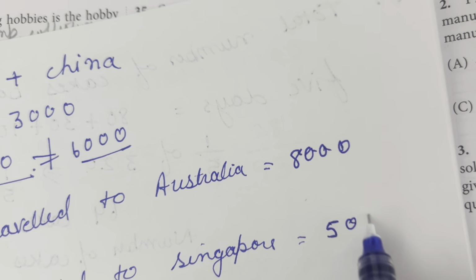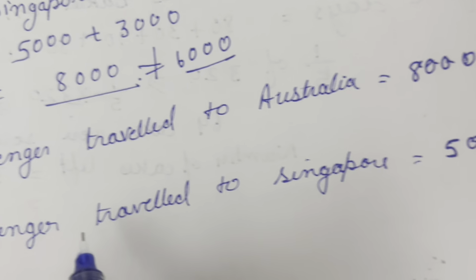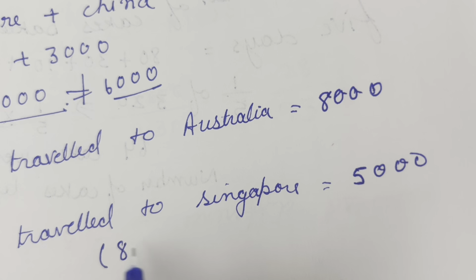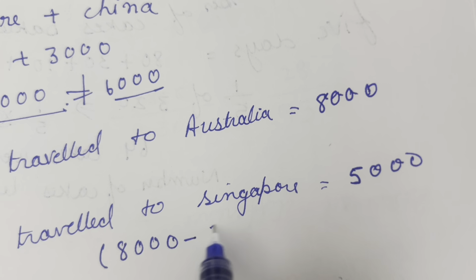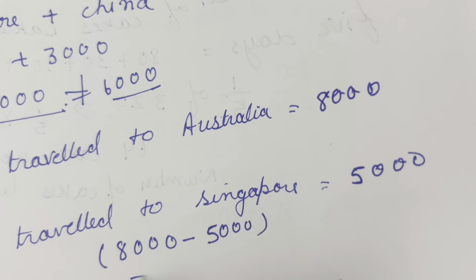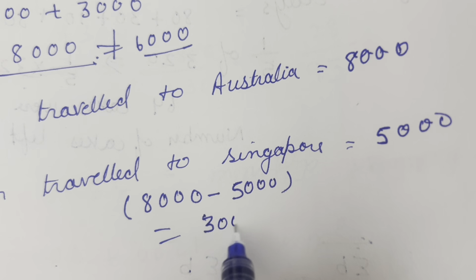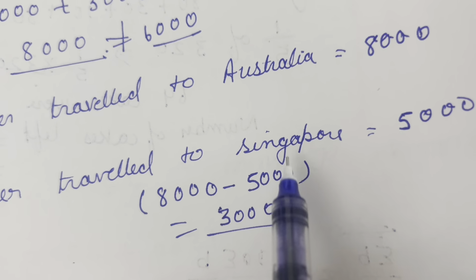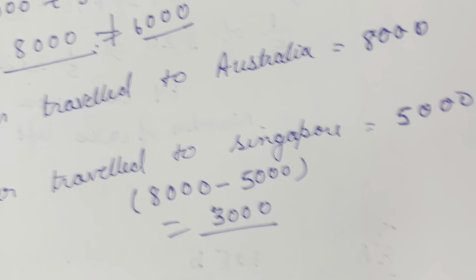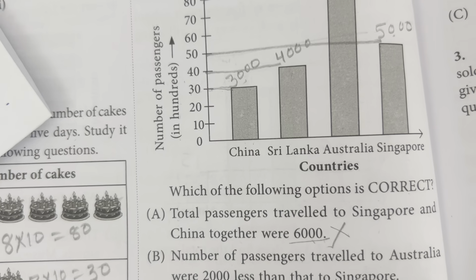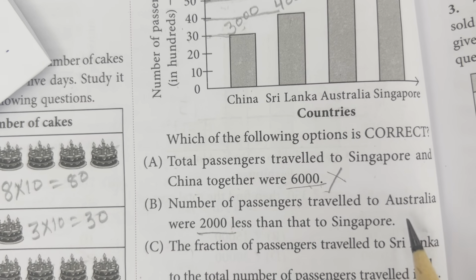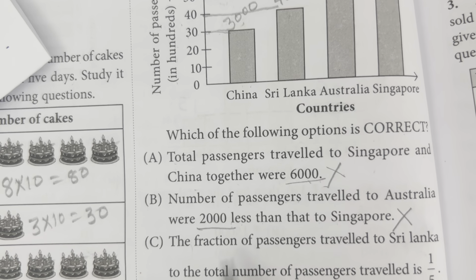So how many passengers less travel to Singapore will be obtained by subtracting this, that is equal to 3000. 3000 less passengers travel to Singapore than Australia. But in the option 2000 is given, so this is also incorrect.